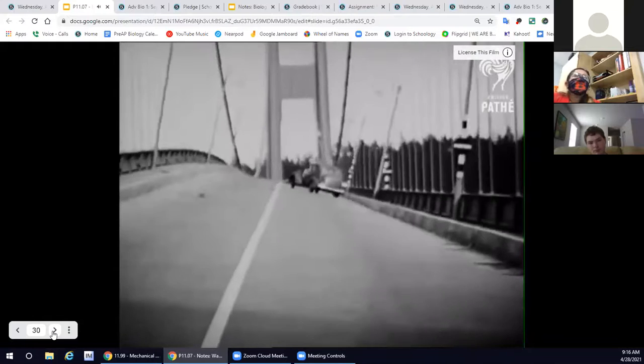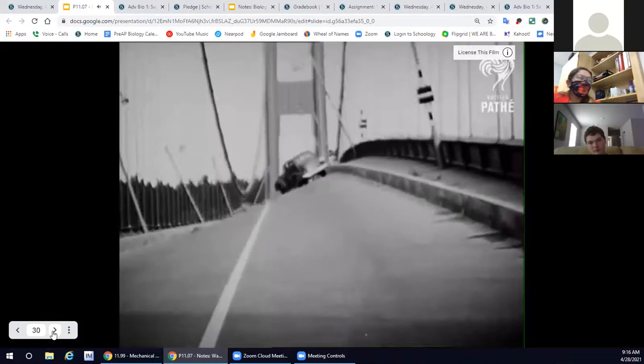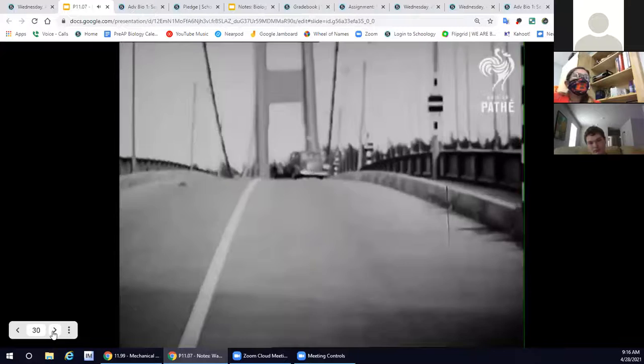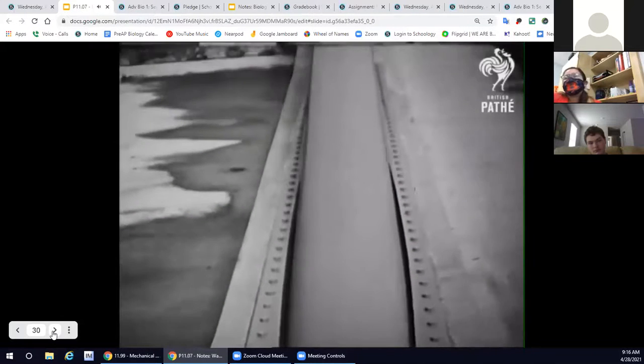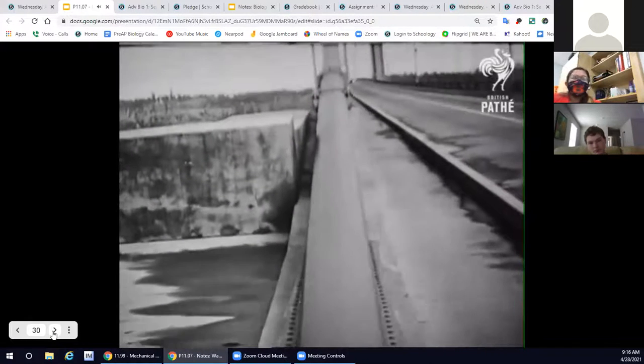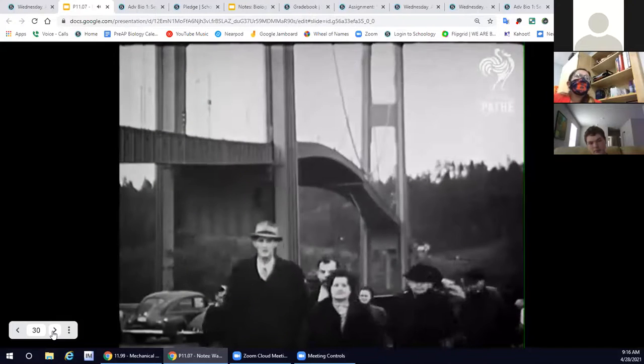But what was happening was the wind was causing the bridge to move, just like you would on a swing. The more the bridge moved, the more the resonance of the frequency of the bridge matched. So it kept moving more and more and more.